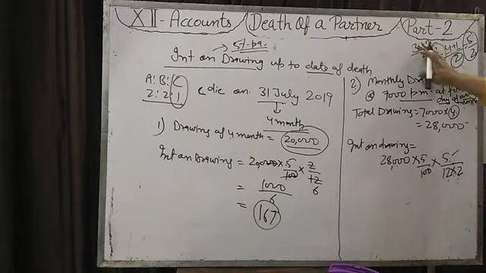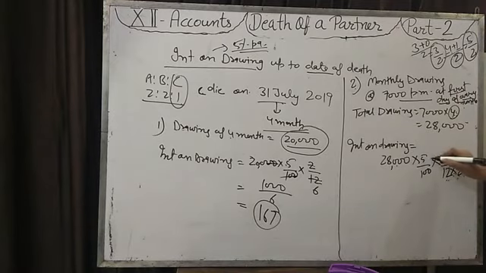You can note this, it is only for your understanding. You can do one thing: if it is the first day of every month, add 1, for the average write 2, and for monthly, because the rate is annual but we are calculating monthly, write 12. If it is the last day of every month, deduct 1, so 4 minus 1, 3 by 2 into 12.